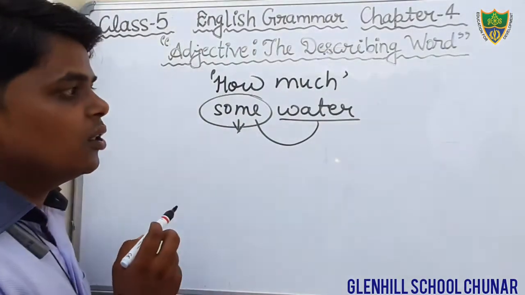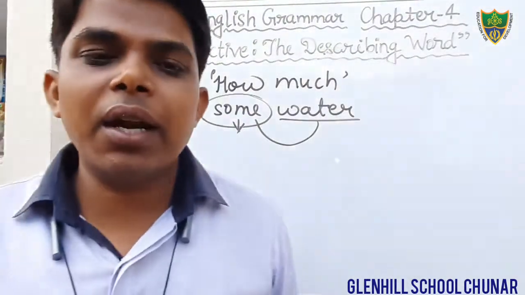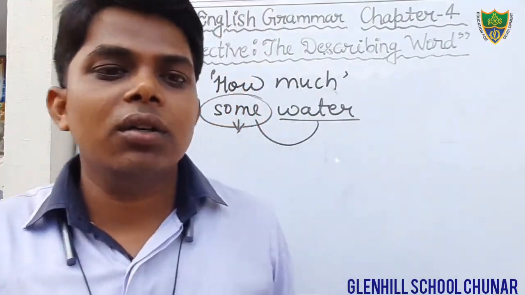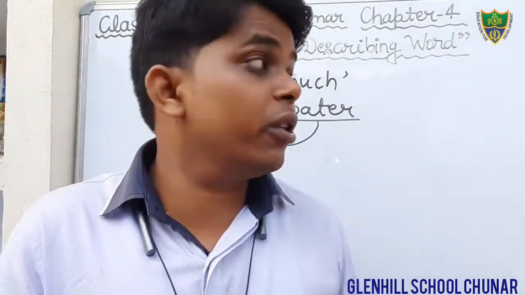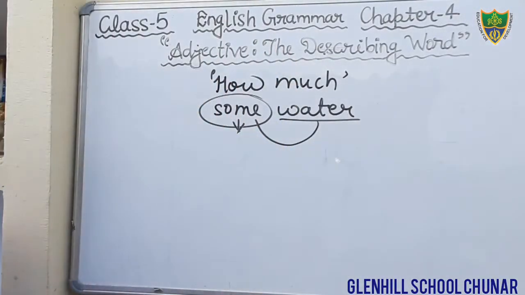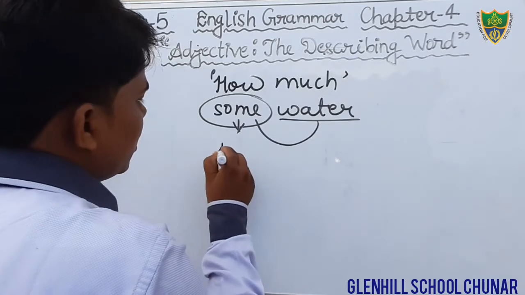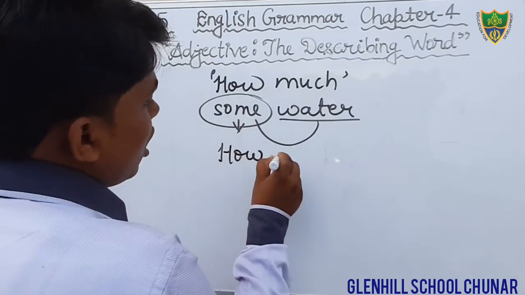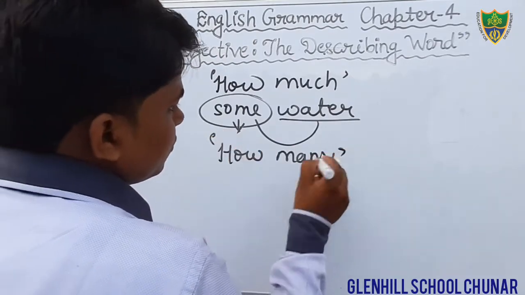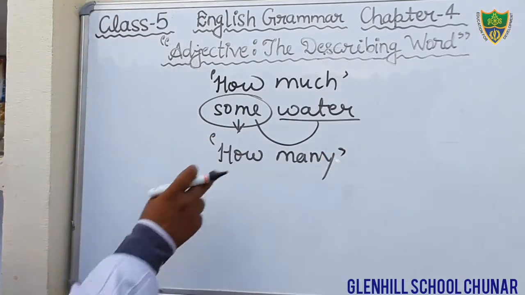Okay students, the third we have read is adjective of number. Dear students, there is a very slight difference between the adjective of quantity and adjective of number. It tells the number and gives the answer of the question how many things are meant, or how many persons are there.